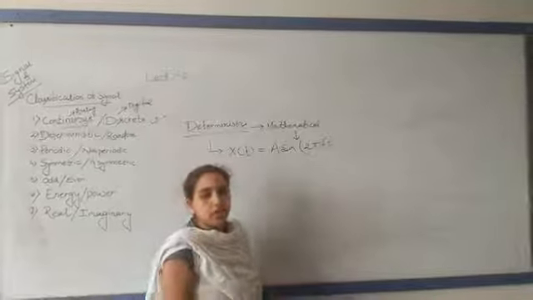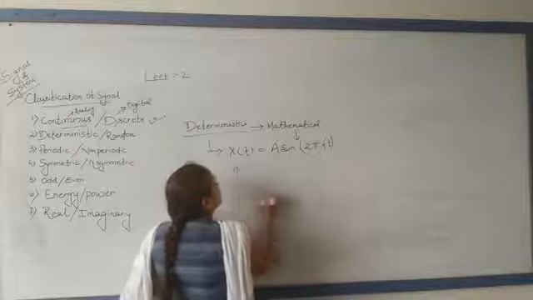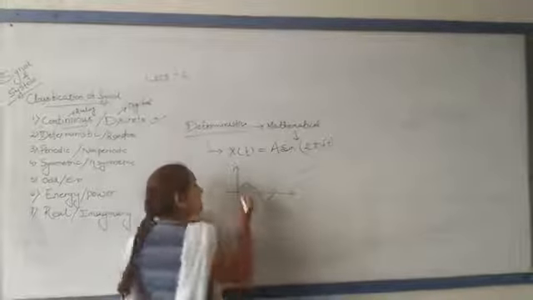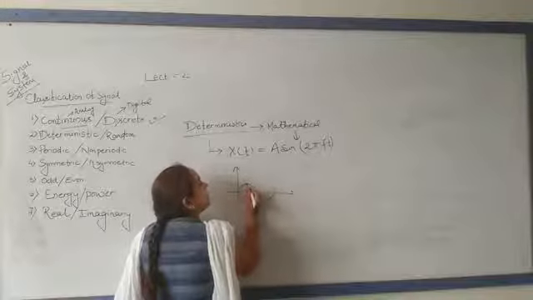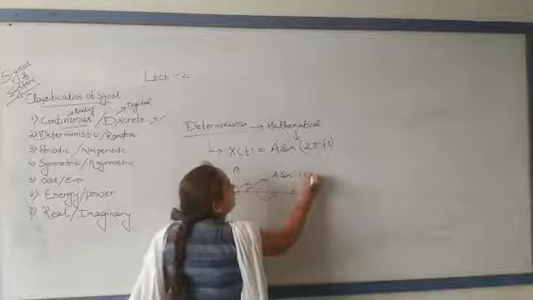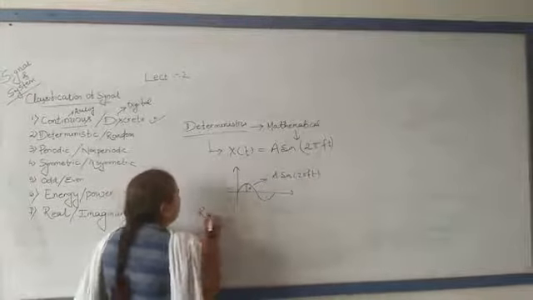From here to here is A, and it is represented as A sin 2 pi f t.